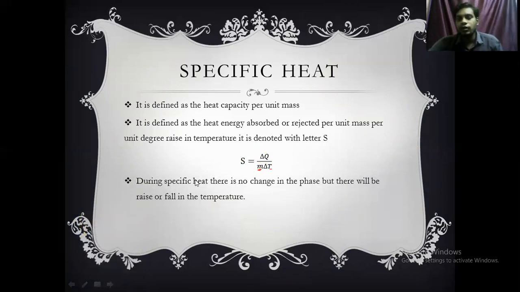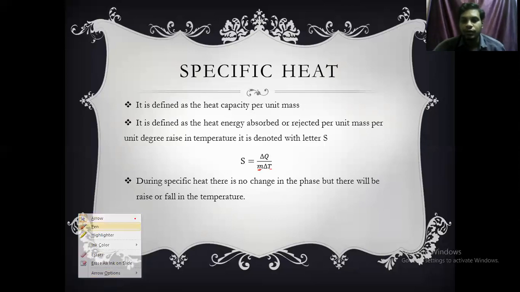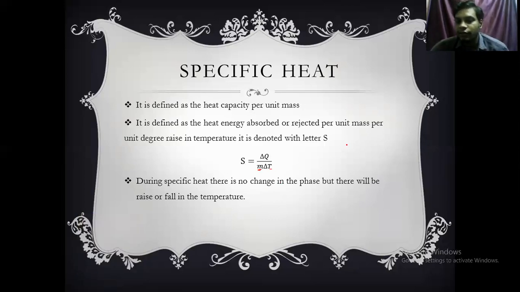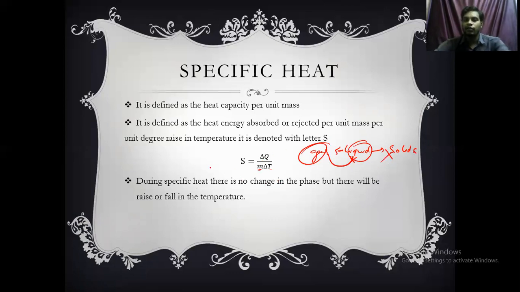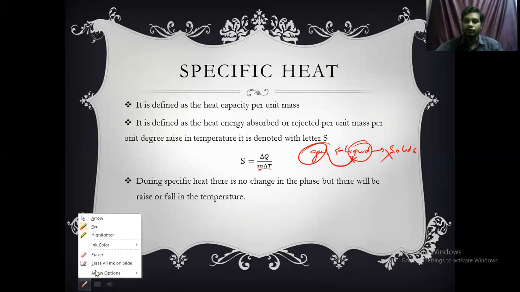And one more thing, during specific heat there is no phase change, but there will be a rise or fall in temperature. Phase change means the phase transition from liquid to gas or liquid to solid or anything. So there is no phase change like this. It won't convert from one form to another. Only temperature will rise or fall in case of specific heat, but there is no change in the state of the body.